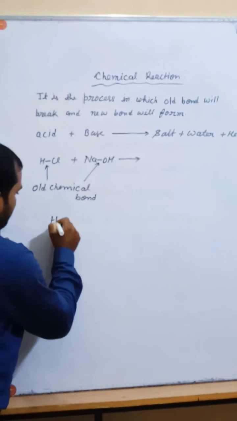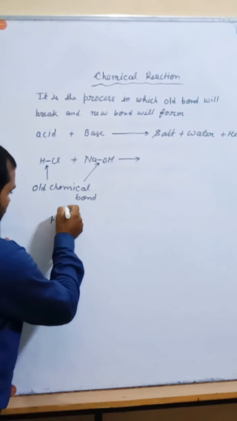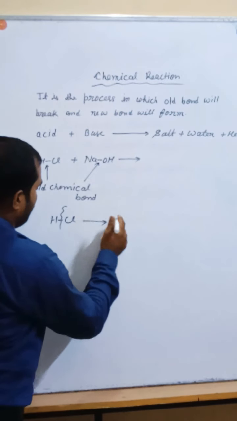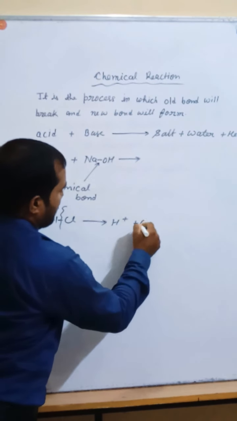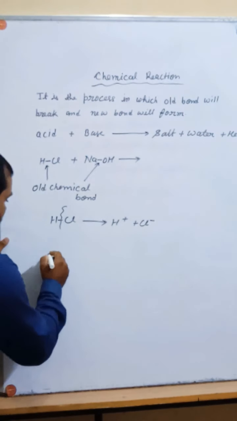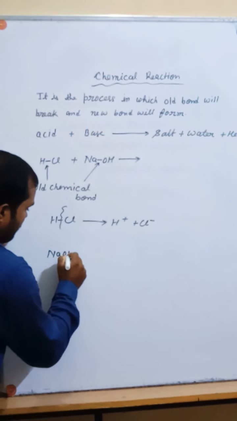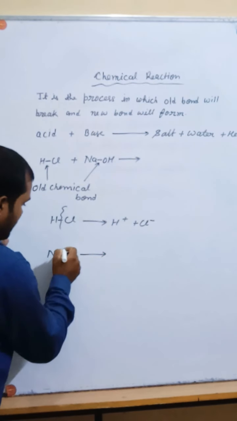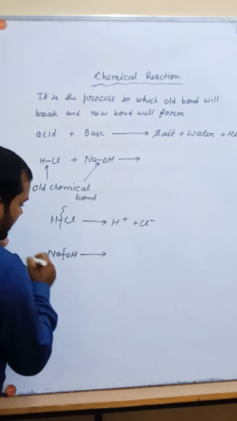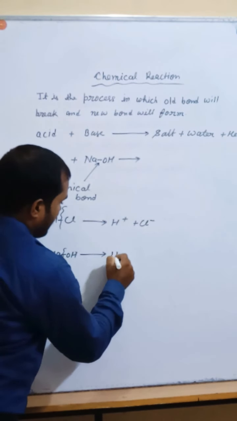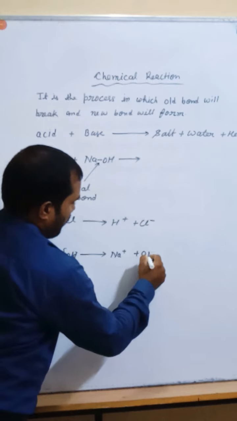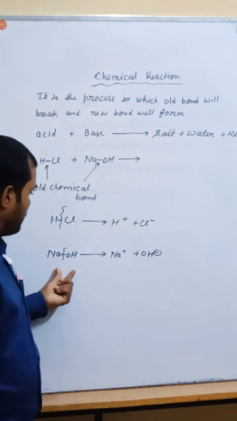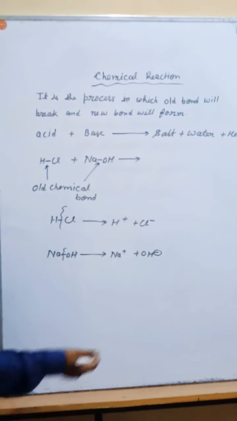See, HCl, this bond will break and it will convert into H plus Cl minus. NaOH with bond I am showing here. It will break. This is the old bond and this bond will break. When this bond breaks, then you will get Na plus OH minus. Since these are all old bonds, now you have to get the new bond.